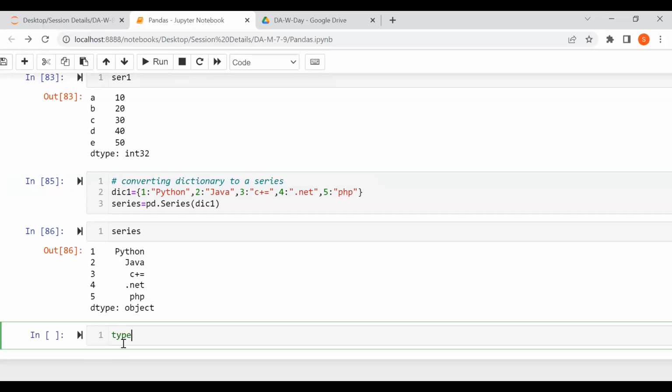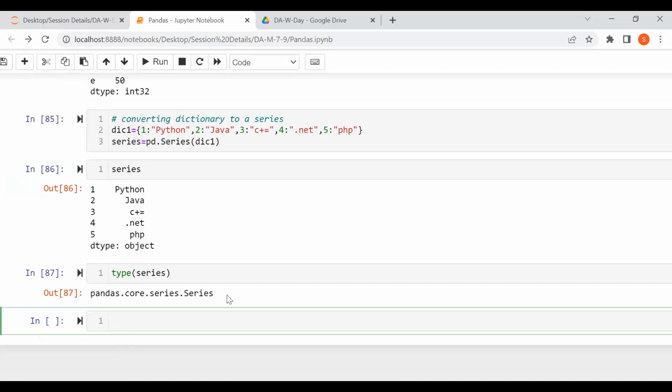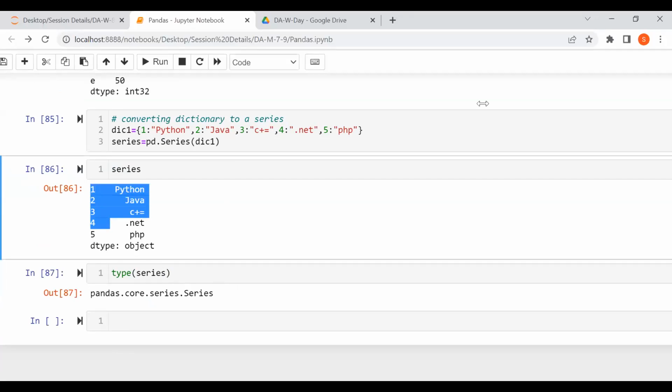If you check the type of this particular series, it will give the series because we converted it. Why should it be the dictionary? Because we converted it, the dtype is object, as we converted it to a series. Now here, what happened is key-value pair. If you don't want to give the index value, you can use the dictionary so that the key directly becomes the index. That's how you can use it.